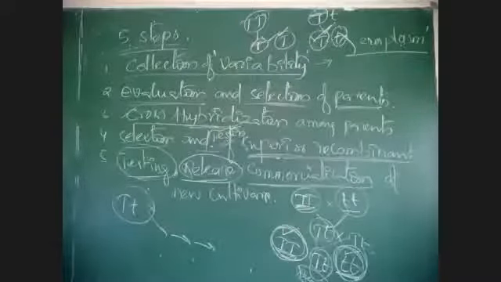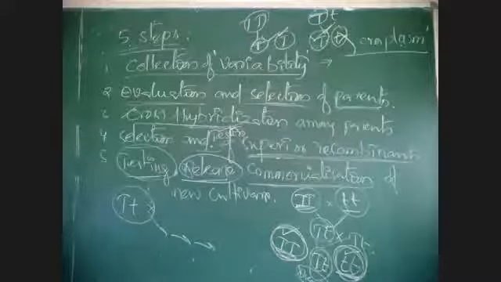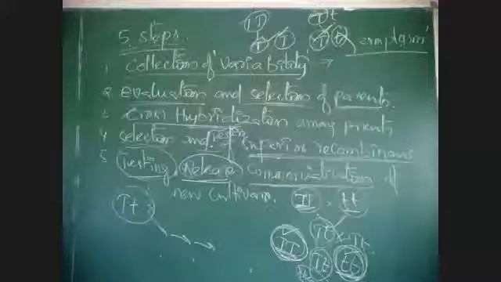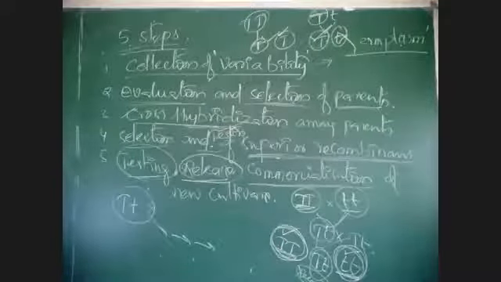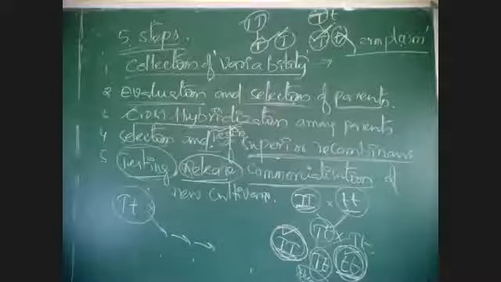Note down that five steps. First one, keep heading, collection of variability.